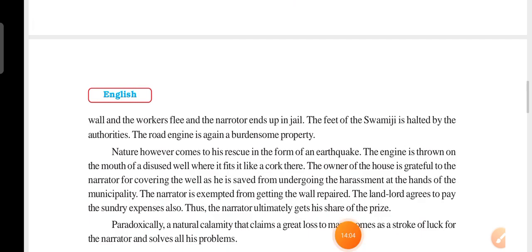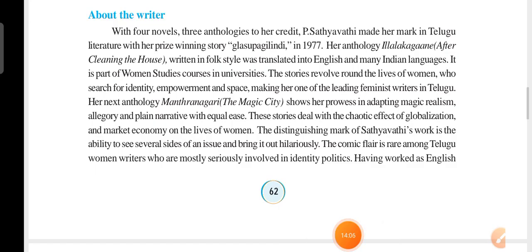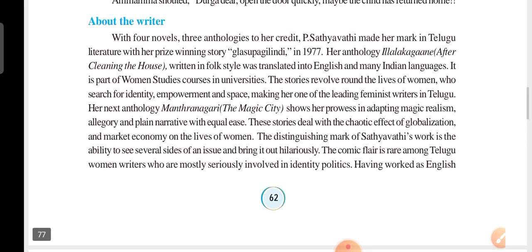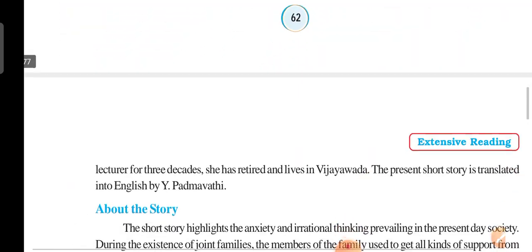The first question: give an account of the series of troubles the narrator experienced in the wake of winning a road engine. So I have given the answer for that also. Next, second one is why did Vijay panic? Describe her reactions and anxiety about the missing of her son who had not returned from college. Will He Come Home? Is Satyavati. So this is about the writer. Next, about the story.